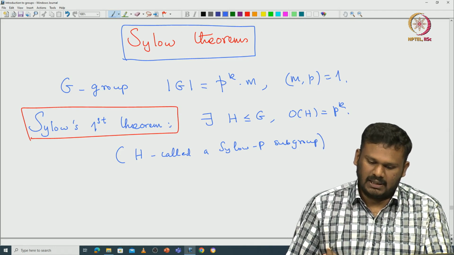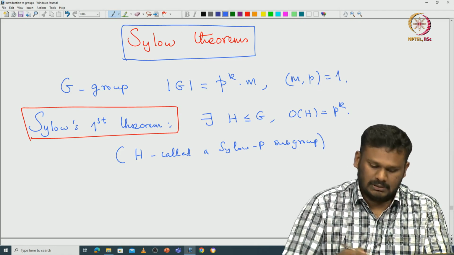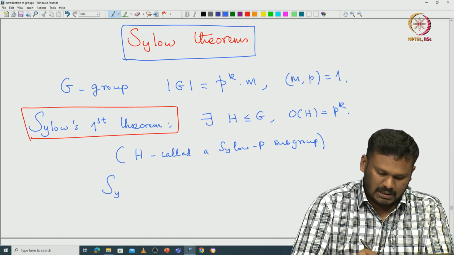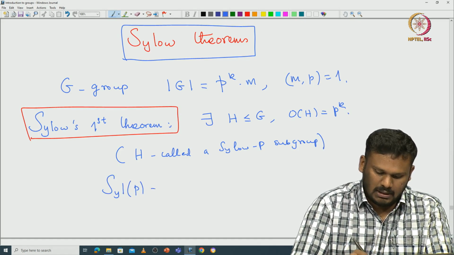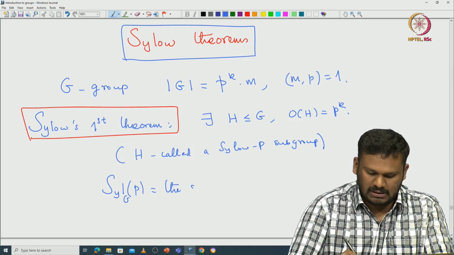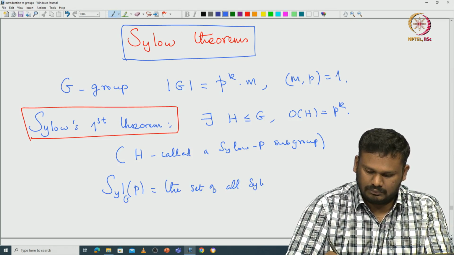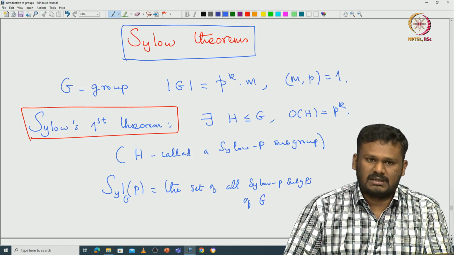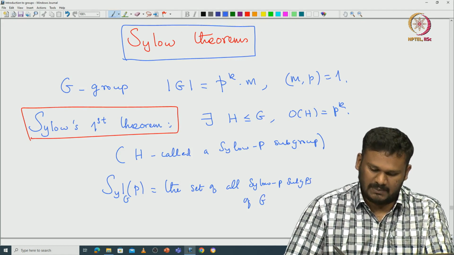Note that we can denote by capital Syl_p(G) the set of all Sylow p-subgroups of G. Then we simply proved this is actually a non-empty set.